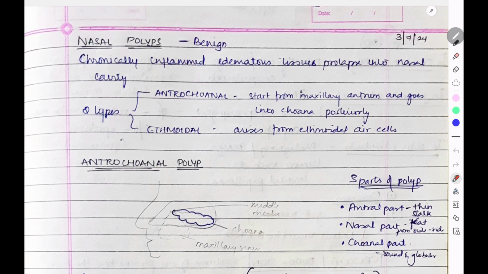So what actually does polyp mean? Polyp is benign, chronically inflamed, edematous tissue that prolapses into the nasal cavity. We have two types, antrochoanal and ethmoidal polyps. Antrochoanal starts from the maxillary antrum and goes into the choana posteriorly, and ethmoidal arises from the ethmoidal air cells.